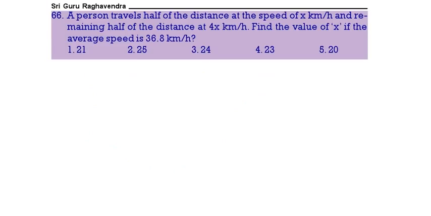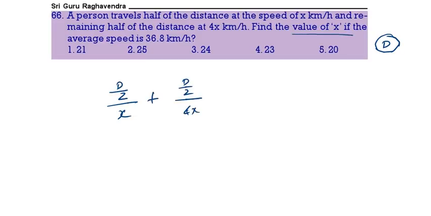Next question. A person travels half the distance at the speed of x km per hour and the remaining at the rate of 4x km per hour. Find the value of x if the average speed is 36.8. So total distance you take d. Now half the distance means d by 2, at x km per hour. Again half the distance at 4x km per hour. Average speed means total distance by total time. Total distance d.